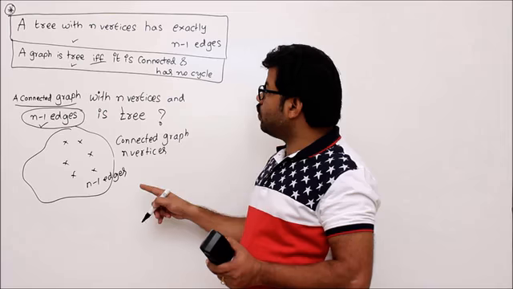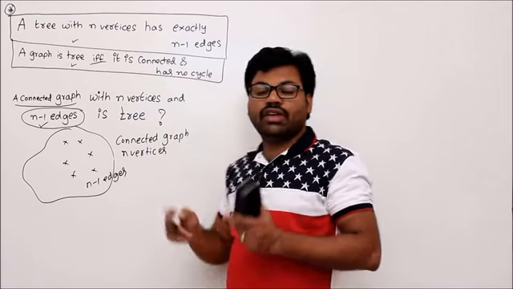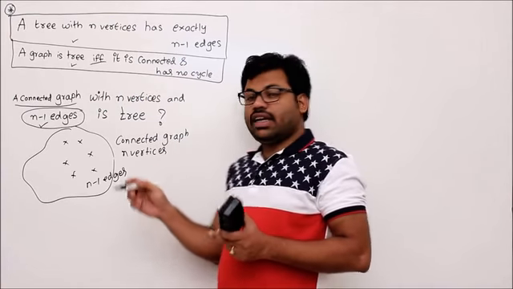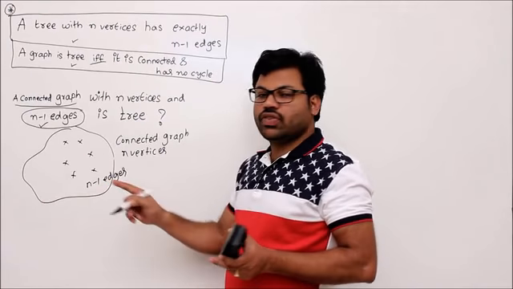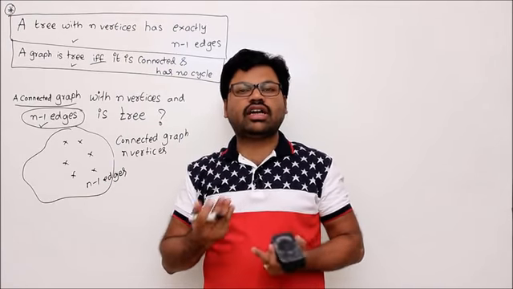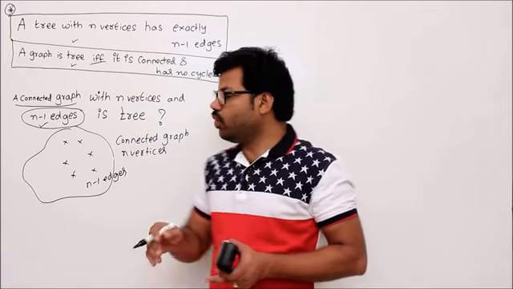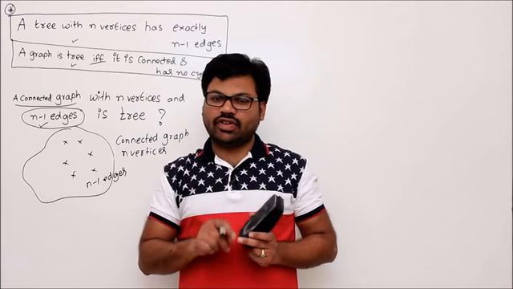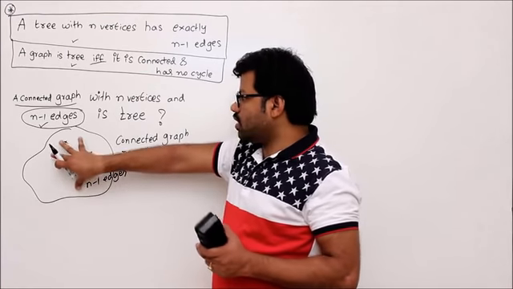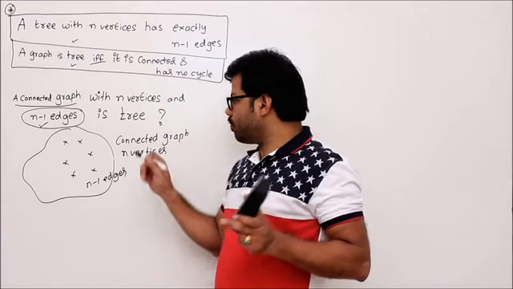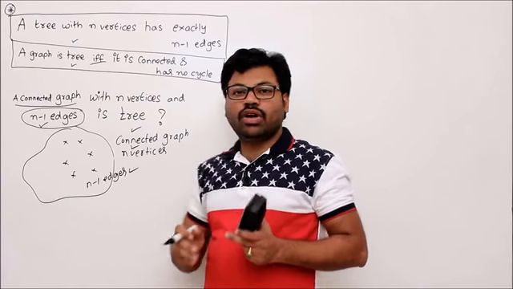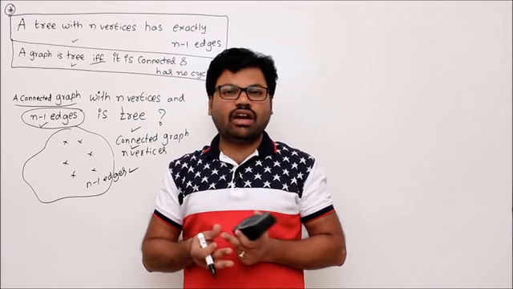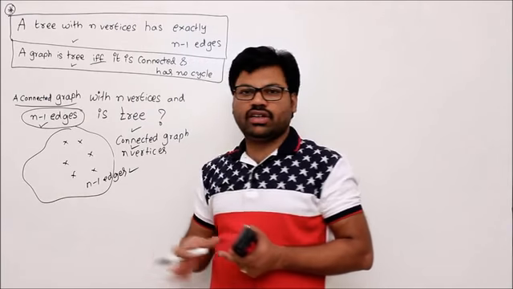So don't get confused with the previous result. What is that? A tree has n minus 1 edges. It doesn't mean that every graph with n minus 1 edges is a tree. That we did not prove, right? We proved that every tree has n minus 1 edges. But you now have a structure which is a connected graph, and it has n vertices and n minus 1 edges. But why should it be a tree? That we did not prove up to now, right? We are going to prove it.